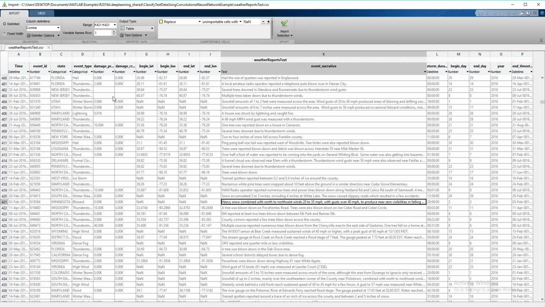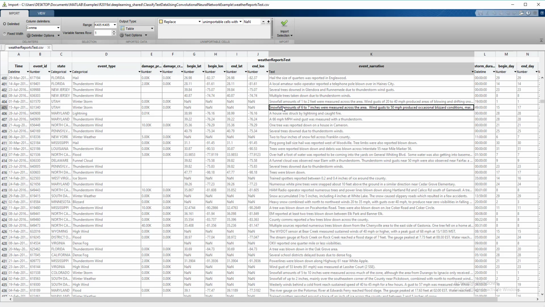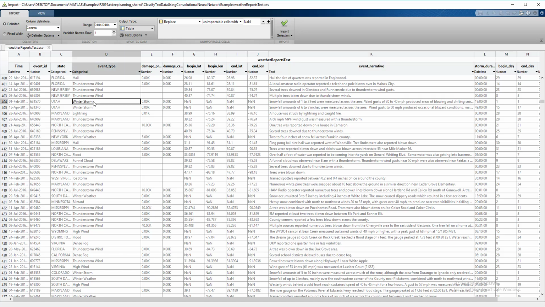Here we go. This is the text file, the test data. A similar data file is used for the training purpose. In this file are weather events, narrated by newspapers or similar sources, along with the event type.